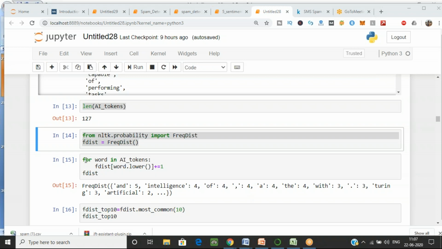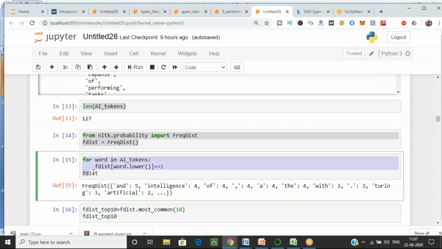First import this library. Now I'm using each word in AI tokens to find the frequency, and I want the output to look like this. It will show how many times a particular word is coming. Here you can see the output: 'and' is coming 5 times, 'intelligence' is 4, 'of' is 4, the comma is coming 4 times, 'a' is coming 4 times. Like this, I am getting the output.